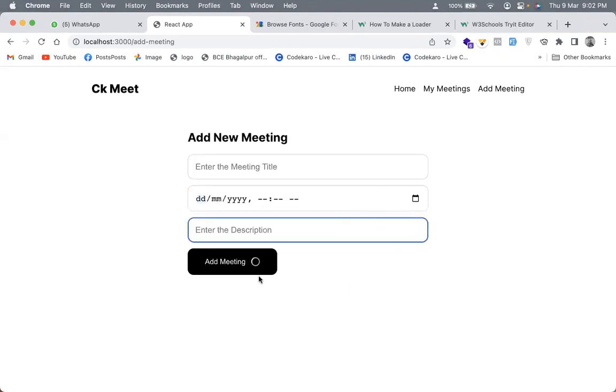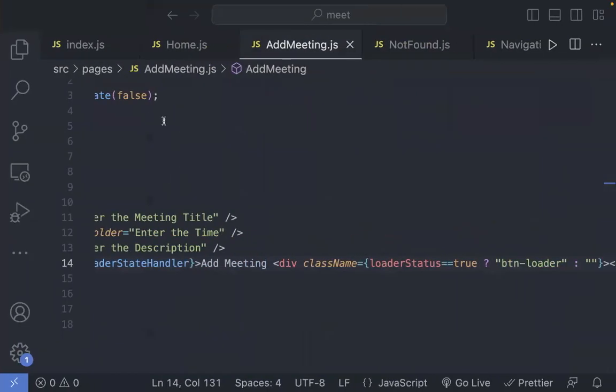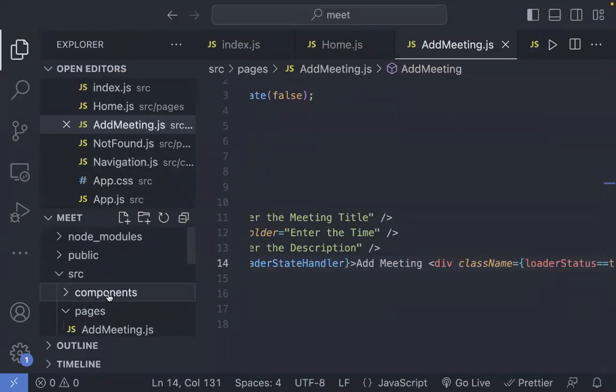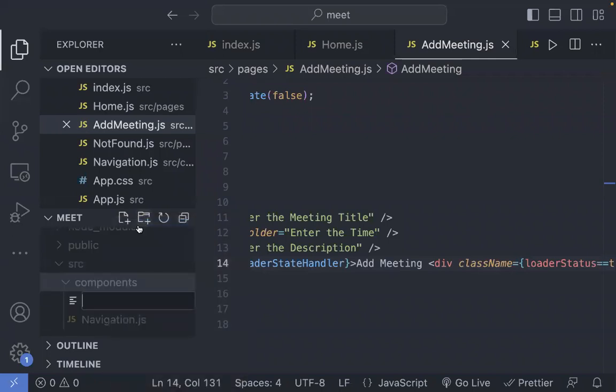See, what I'm going to do next now, is this clear to everyone? Okay. So let me create the home page and how the meetings card will look. Let's quickly create the components. I'll go on this components folder and create a new file. I'll name it meeting card.js.